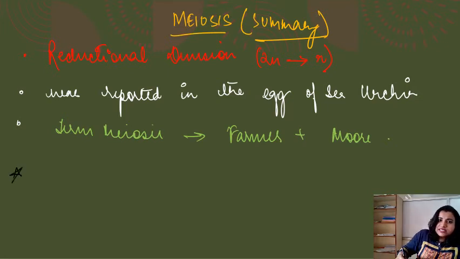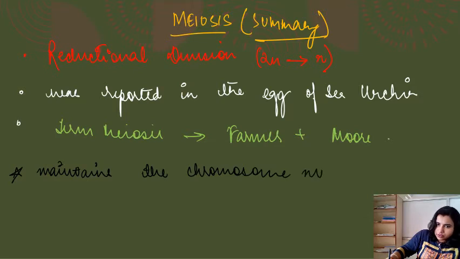This division is necessary because it helps in maintaining the chromosome number, right?